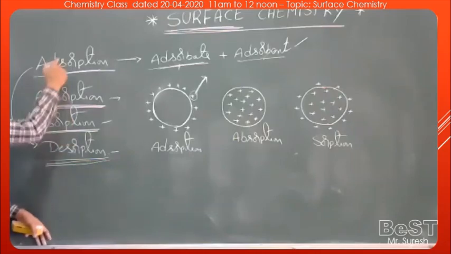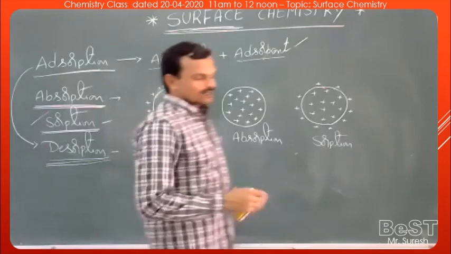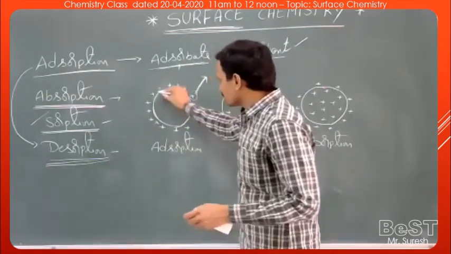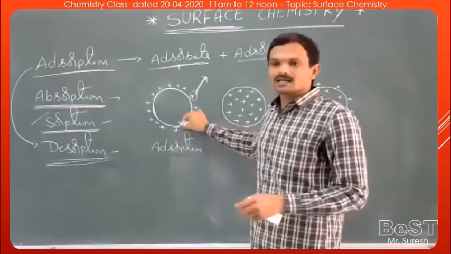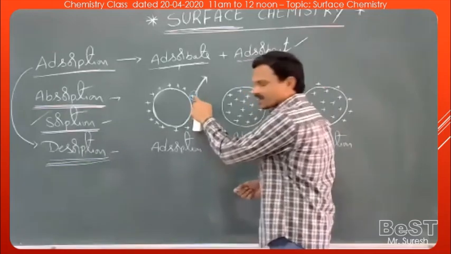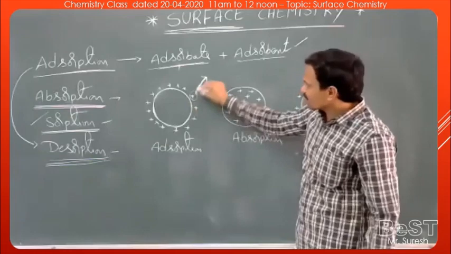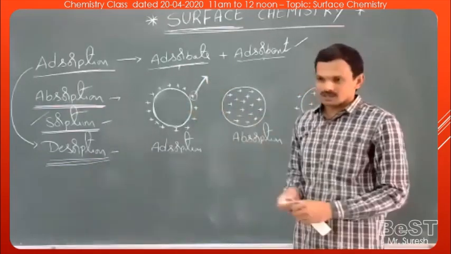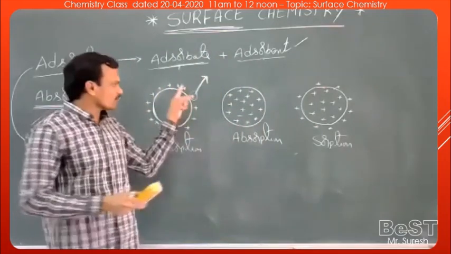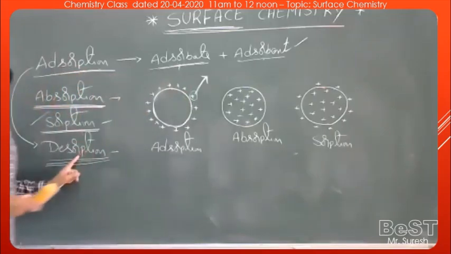This is purely opposite to adsorption. Once again, when the kinetic energy of the molecules on the surface of the adsorbent is increased, the molecules can overcome the attractive forces of the adsorbent and leave the surface. This process of escaping of gas molecules from the surface of the adsorbent is called desorption.